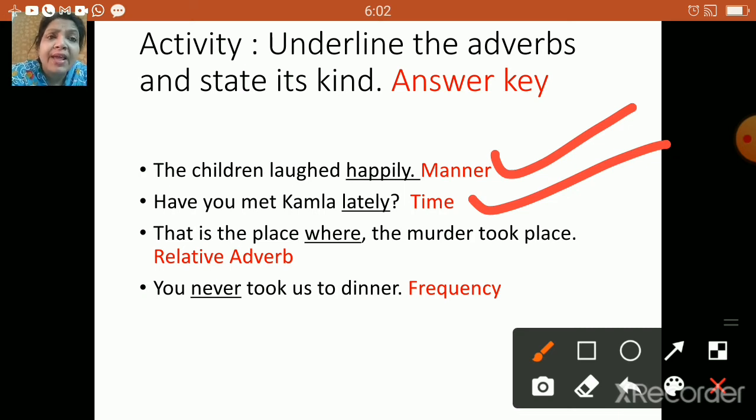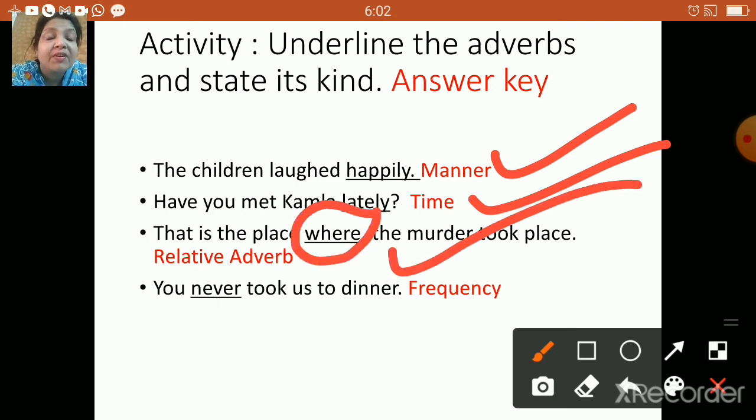Next. That is the place where the murder took place. So where is connecting the two sentences together, and it is emphasizing the place. Okay, so that is the reason it's a relative adverb. So where over here shows the relative adverb. Next, you never took us to dinner. Never. So this is the frequency. It is adverb of frequency.